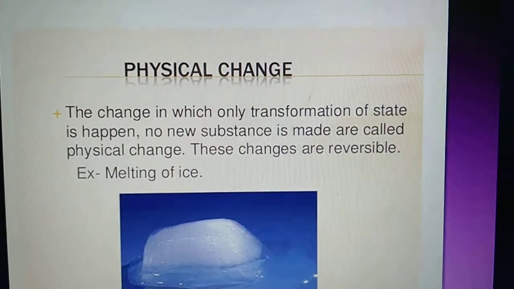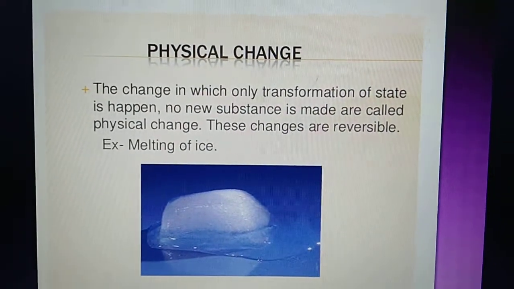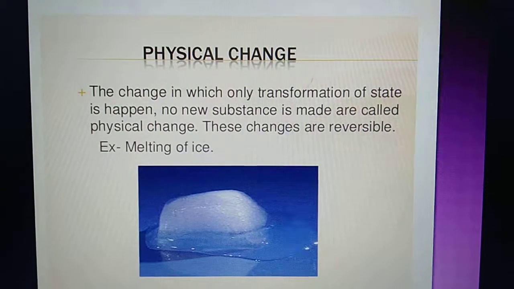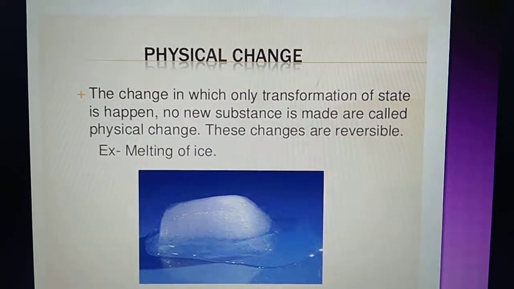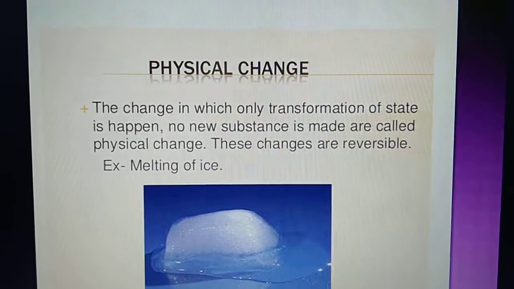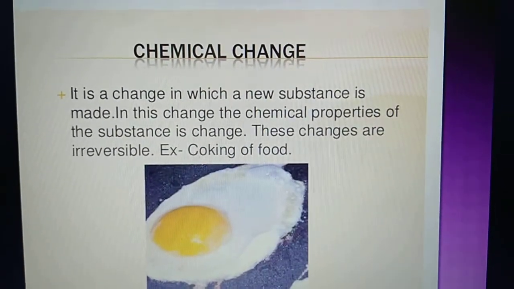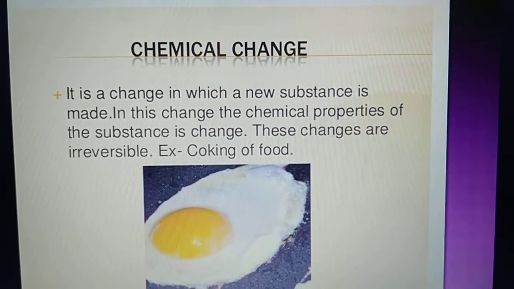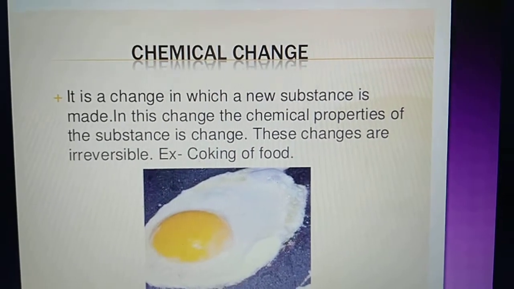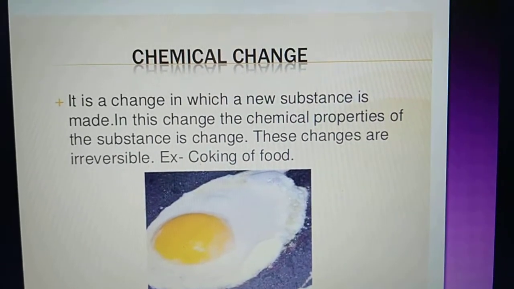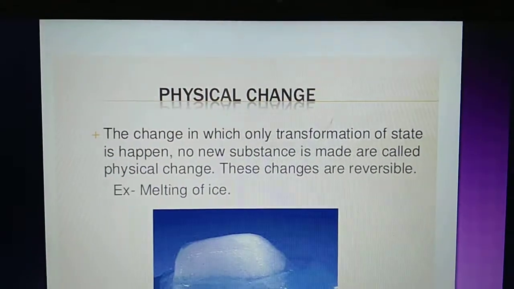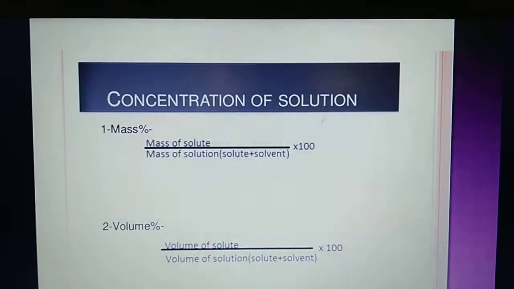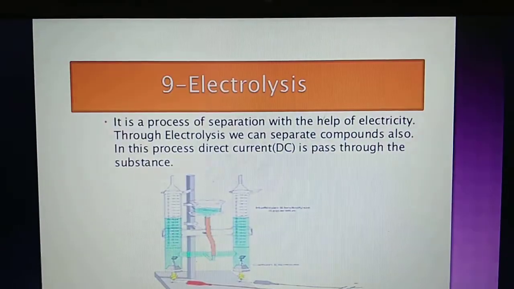Now, this is the last topic. What is a physical change? A physical change is a change in which transformation of state happens and no new substance is made. So it is also called a reversible change. Chemical change is one in which every time a new substance is formed, such as a product, for example cooking of food, etc. So basically this is all about your chapter. These are the terms which are important for you in this chapter.